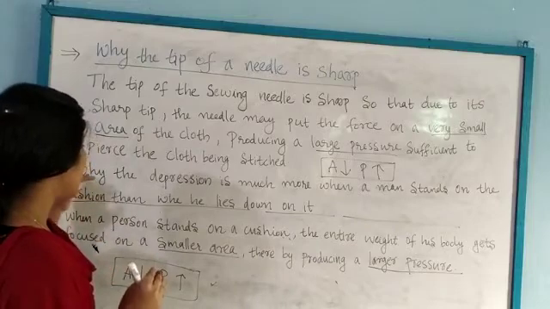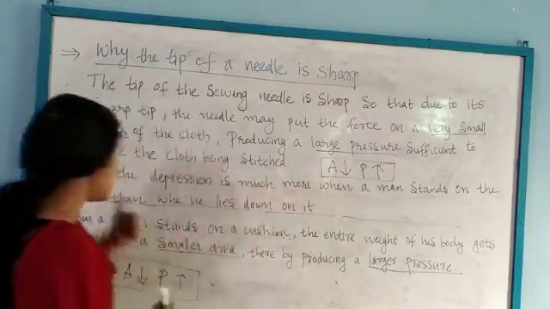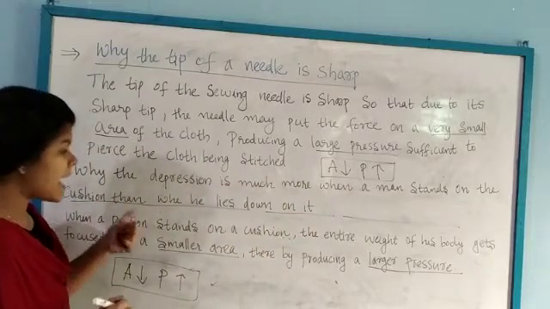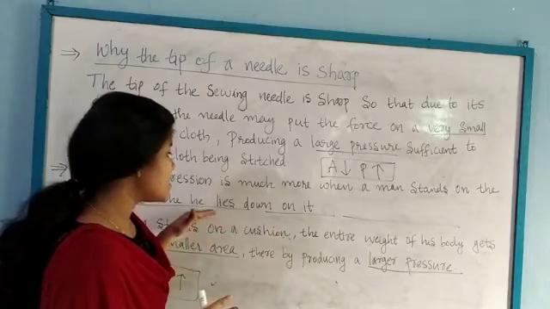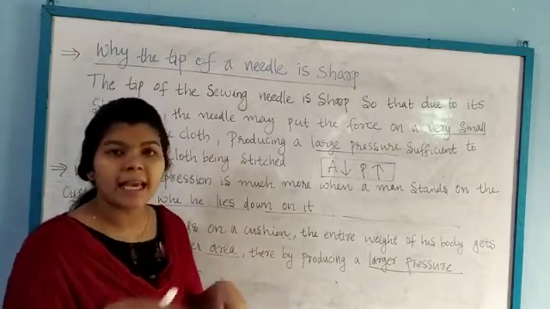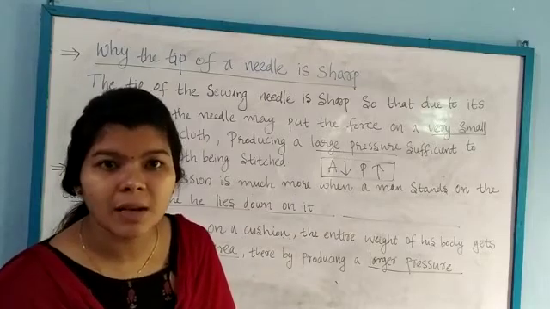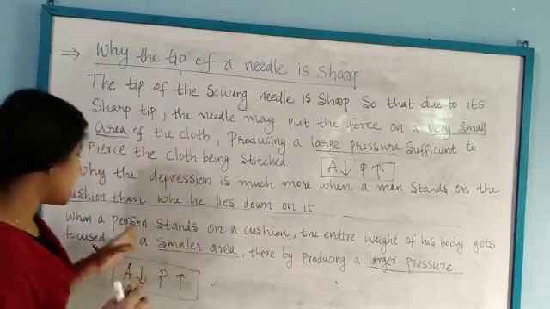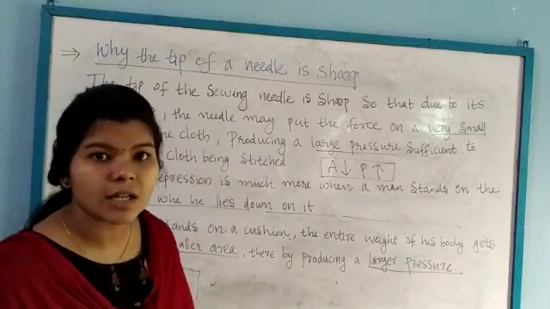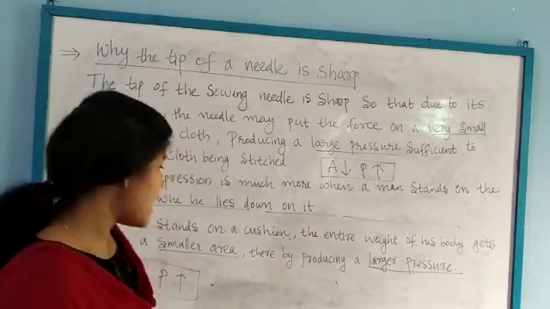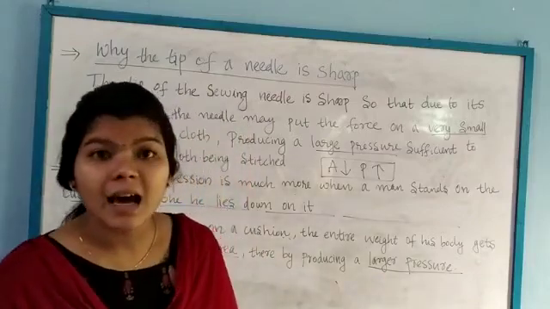That's why the depression is much more when a man stands on the cushion than when he lies down on it. When he lies down on the cushion, the area will be very large, therefore the pressure will be smaller. But when he stands on the cushion, his entire weight is concentrated on that smaller area, and therefore it produces a very large pressure.